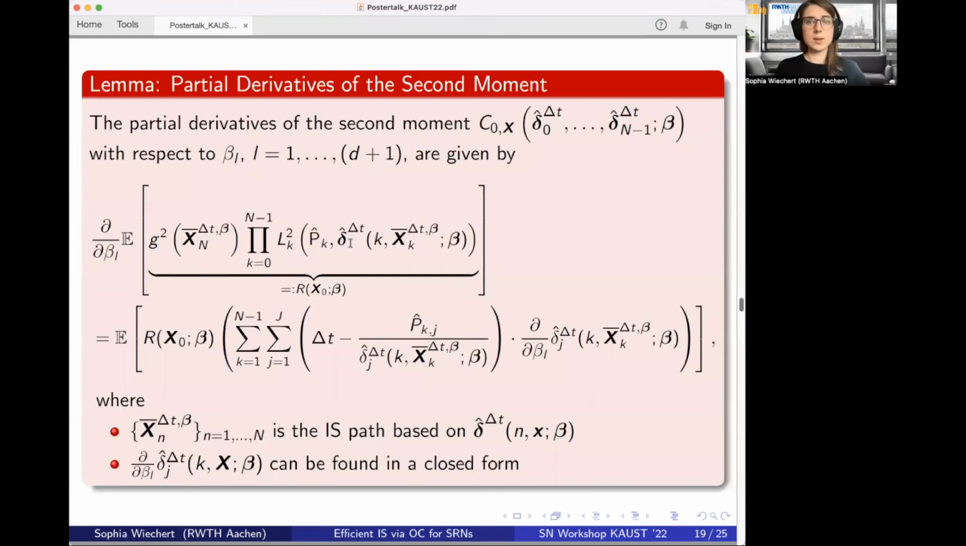As a short note, when using stochastic optimization, we also need a gradient or partial derivative, and we were able to find this in a closed form dependent on the importance sampling path. Without going into detail, we have this gradient, and therefore we were able to do the stochastic optimal control.